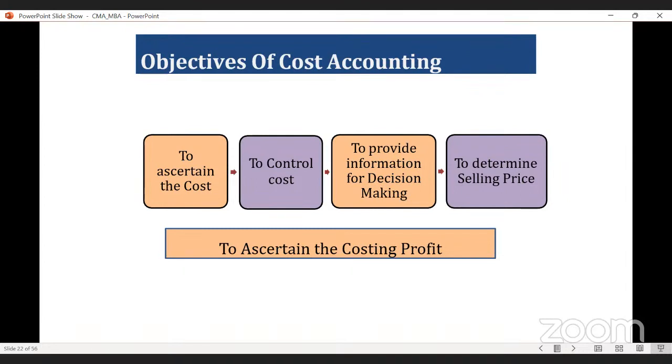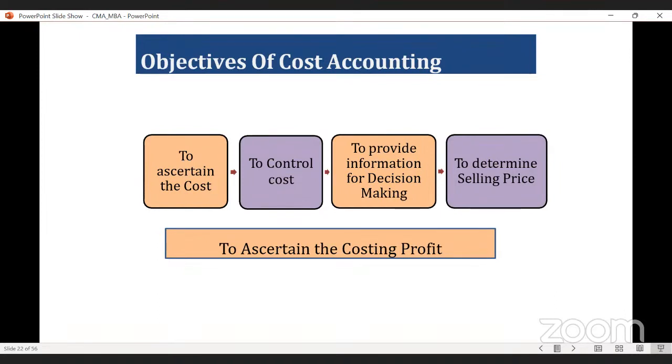First and foremost thing is to ascertain the cost. With the help of cost accounting, we can know the cost of a product, cost of a service. Again, we can control the cost. How to control the cost? Either we can go for cost reduction techniques, or we can apply control techniques in order to minimize the cost of the product or service.